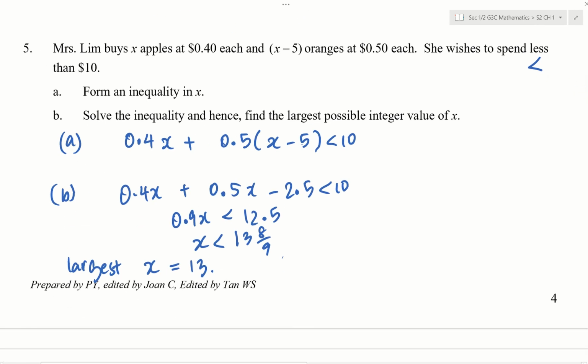Question 5. You have x is less than again 13 and 8 over 9. And then they ask you to find the maximum. Notice that when your inequality ends up looking like this, x less than something or x less than or equal to something, you'll be asked in the next part to find the maximum. Usually you'll be asked to find maximum x. Okay? Does this make sense to you?